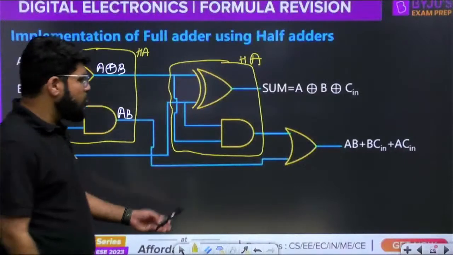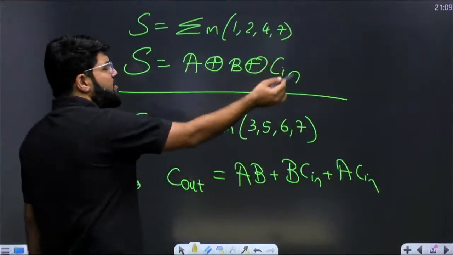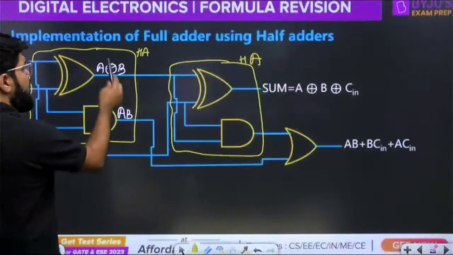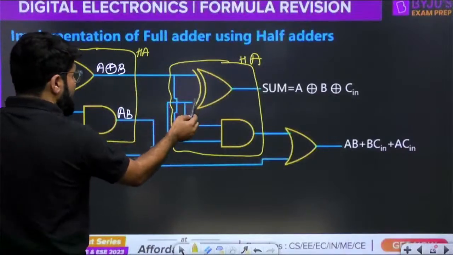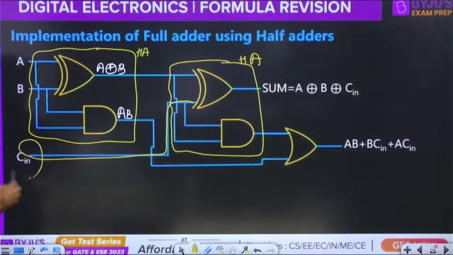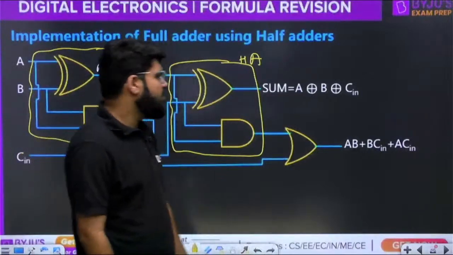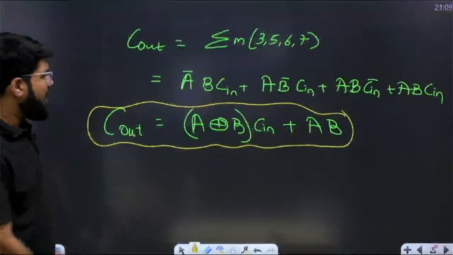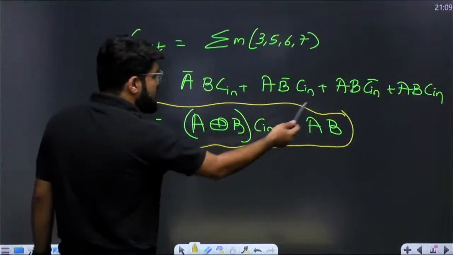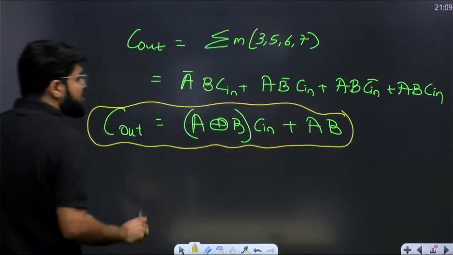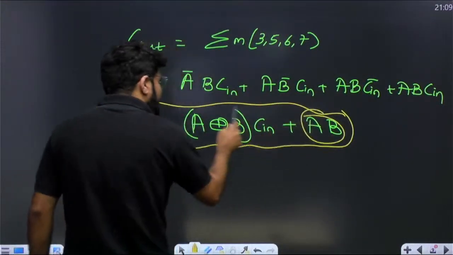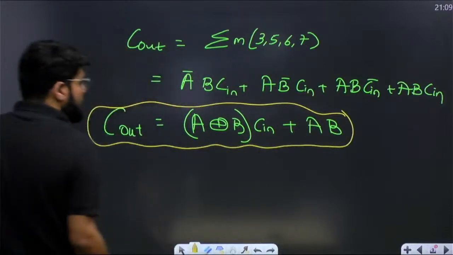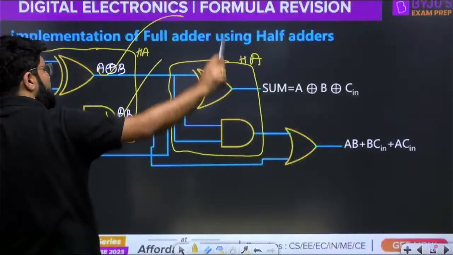Now what do you want? You want the sum as A XOR B XOR C. A XOR B is already available. You have to take one more XOR gate, and to this XOR gate, what is fed? Look into this, C in. So this produces the final sum. What else do I need? I need the carry, A XOR B into C plus AB. AB is also available and A XOR B is also available.